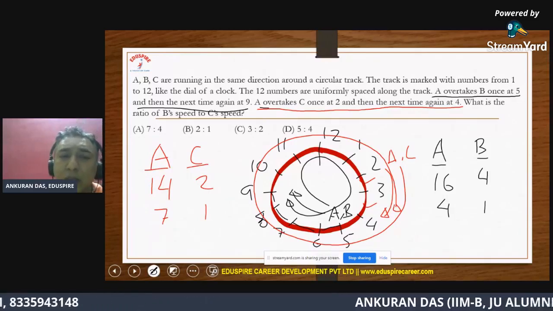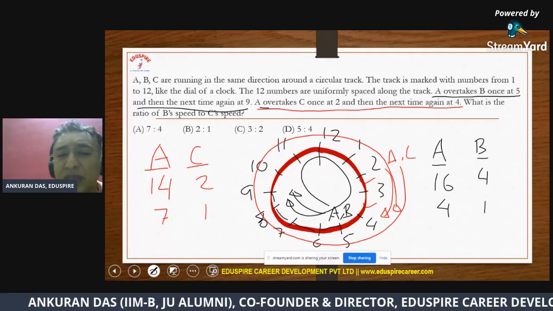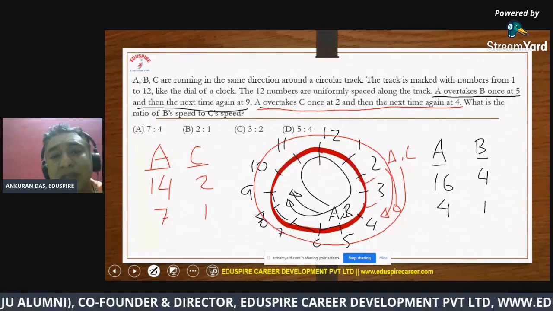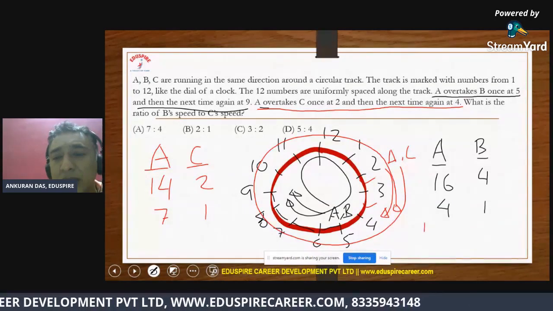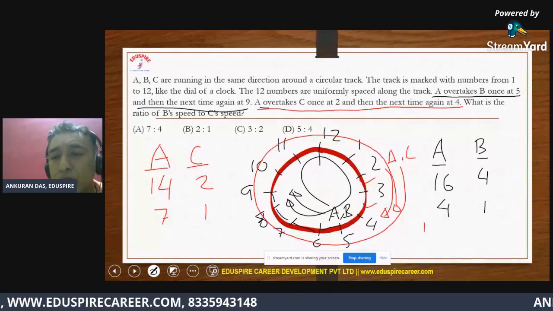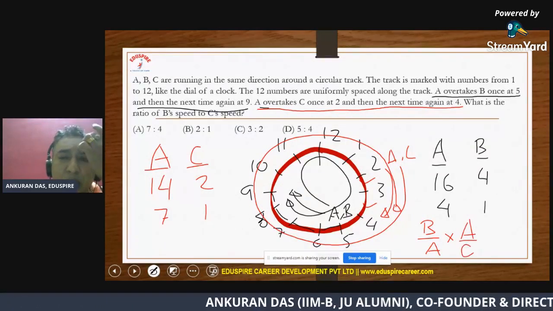I think you should not have any doubt about it because you know what A by C is. So they have said B is to C. That is what they have said. B is to C. So we can write B by A into A by C. So then A will get cancelled and we will get B by C.